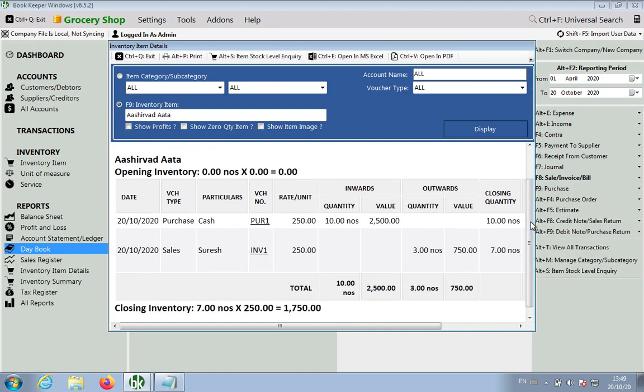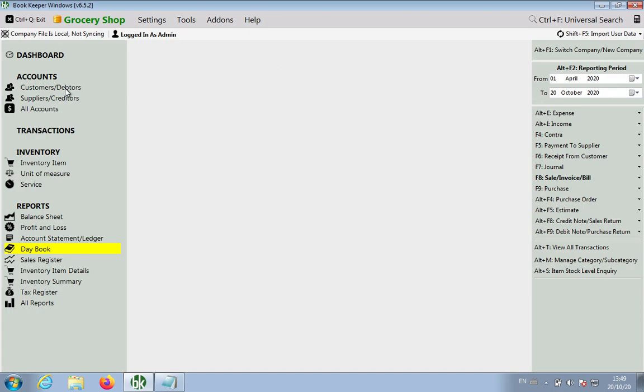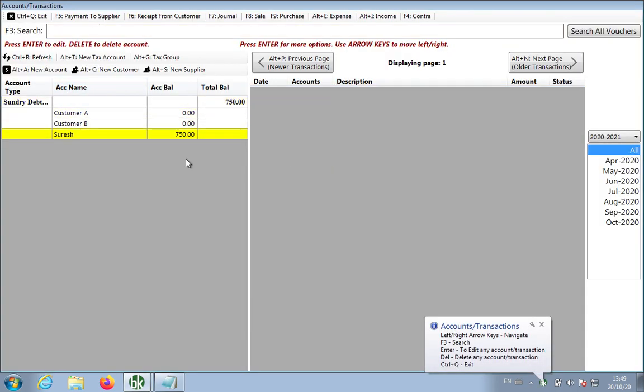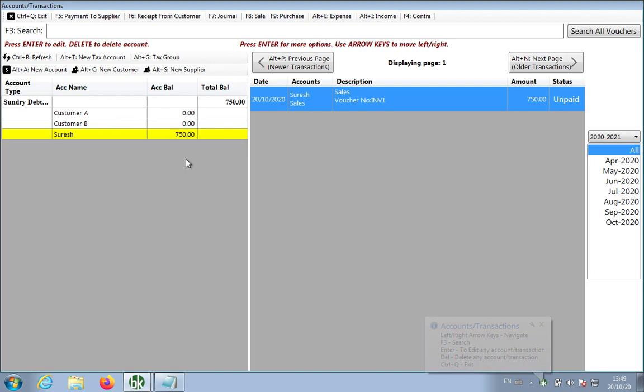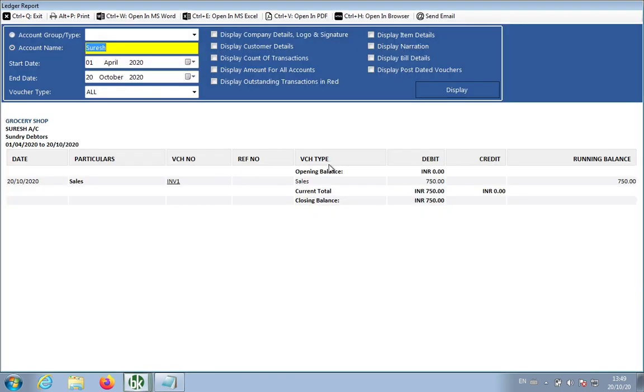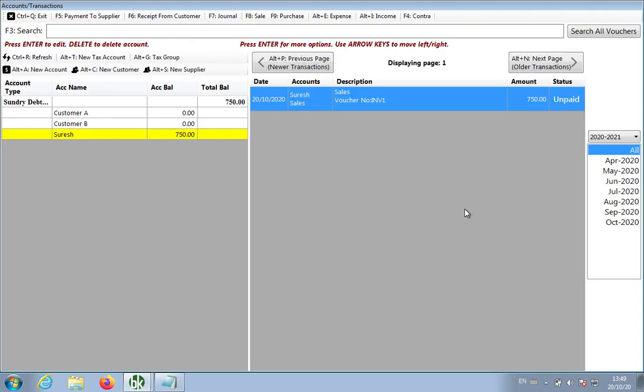Okay, now if I go to the Suresh account, yes, it will show me 750 rupees because now the invoice has been created. Are you getting it? First we made the delivery challan, then we convert it to invoice, and when we convert to invoice, your item will be reduced and also it will affect the accounts. If you go here, view the ledger, it will show you 750 rupees due because you have made the invoice. Okay,